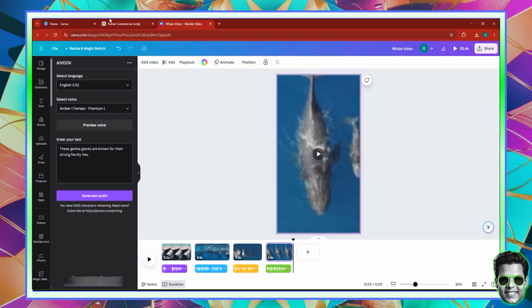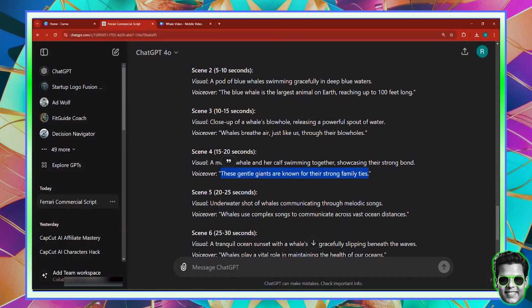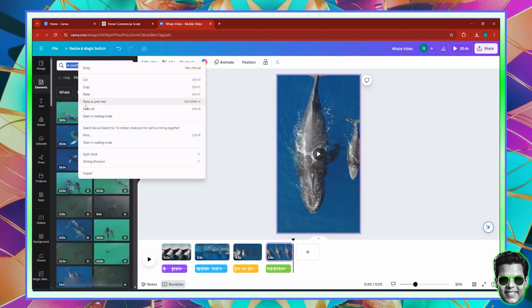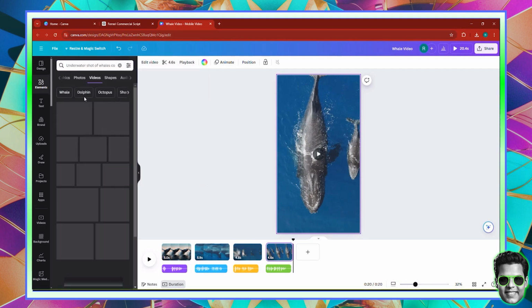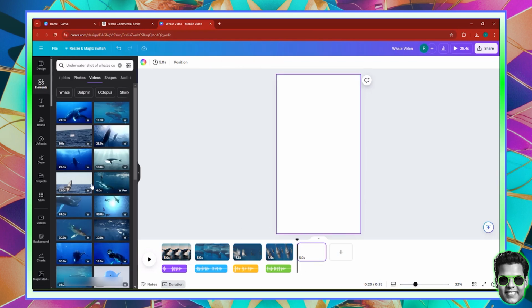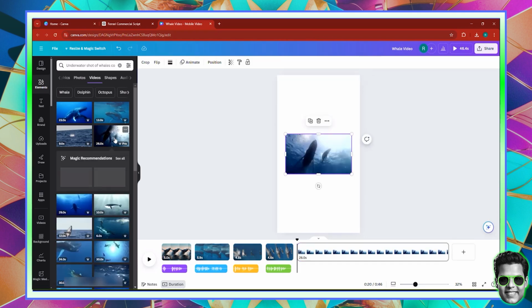And that's it. Now let's go back, and here we have 20 to 25 seconds of the visual underwaters of whales communicating. Not sure if this is going to show us some whales communicating. I'm going to go to Elements, search again. They seem to have a huge library of whales, you know. That's very interesting. Now let's click plus, and here we have some whales. Okay, that's pretty good, but I'm going to take maybe this one because it looks more majestic.